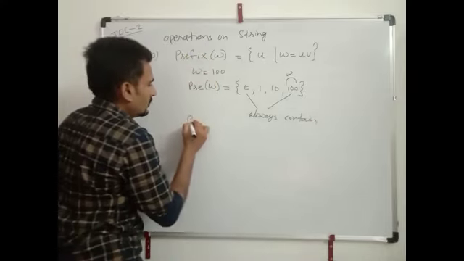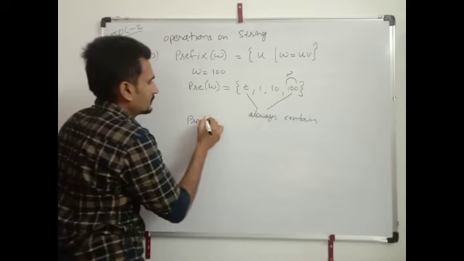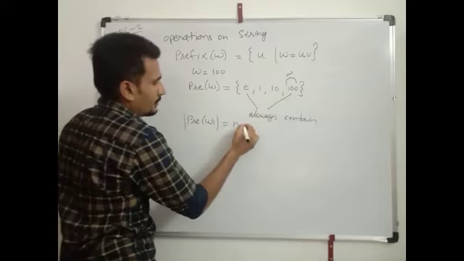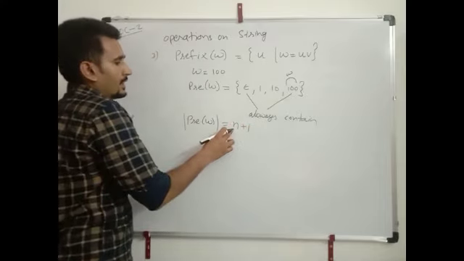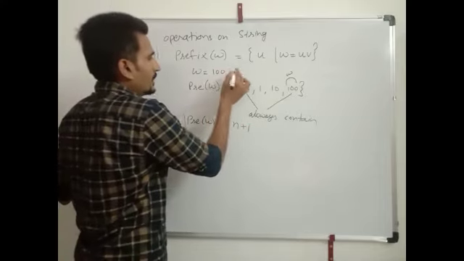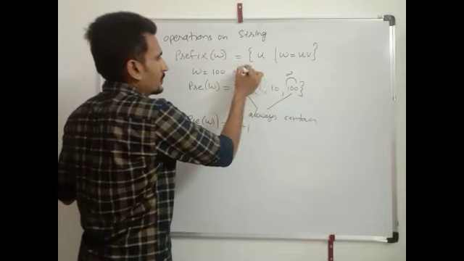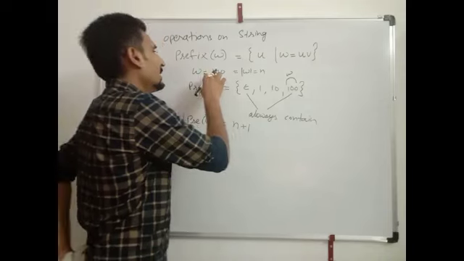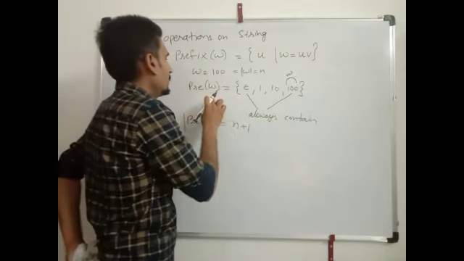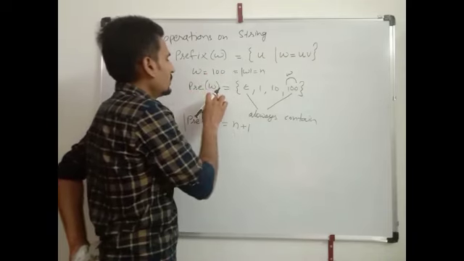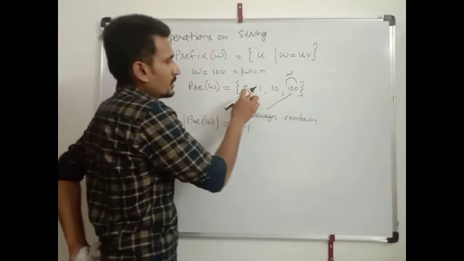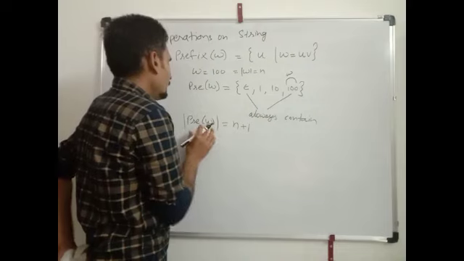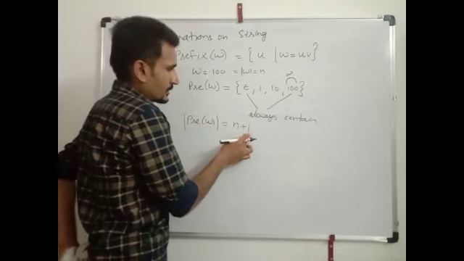Length of prefix is equals to n plus 1, if n is the length of string. If length of string here is 3, then the number of prefixes is 4: 1, 2, 3, 4. So number of prefixes is n plus 1.